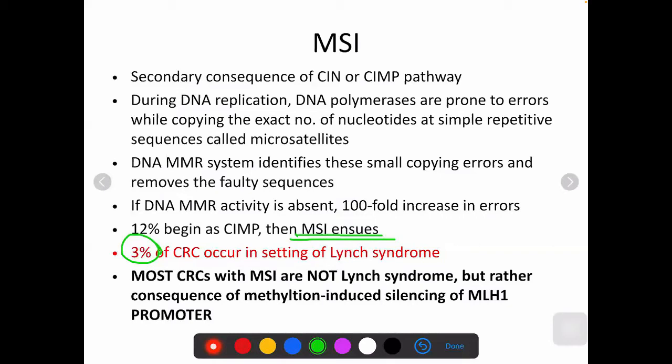Most of the sporadic cancers will have this MLH1 promoter methylation, and that will get silenced. So when you do your IHC, you will see that this MLH1 protein is lost, but that cannot be taken as proof that this is a patient of Lynch syndrome. You have to confirm it with genetic testing.